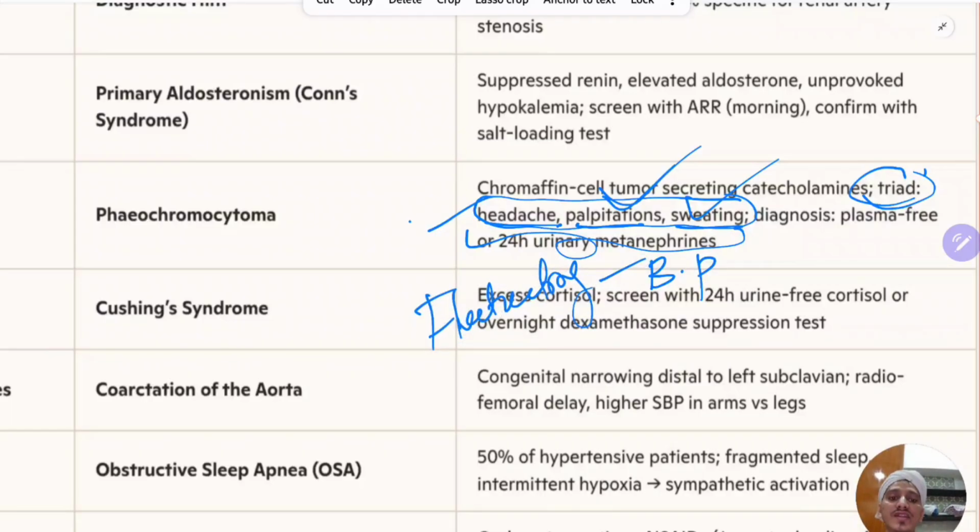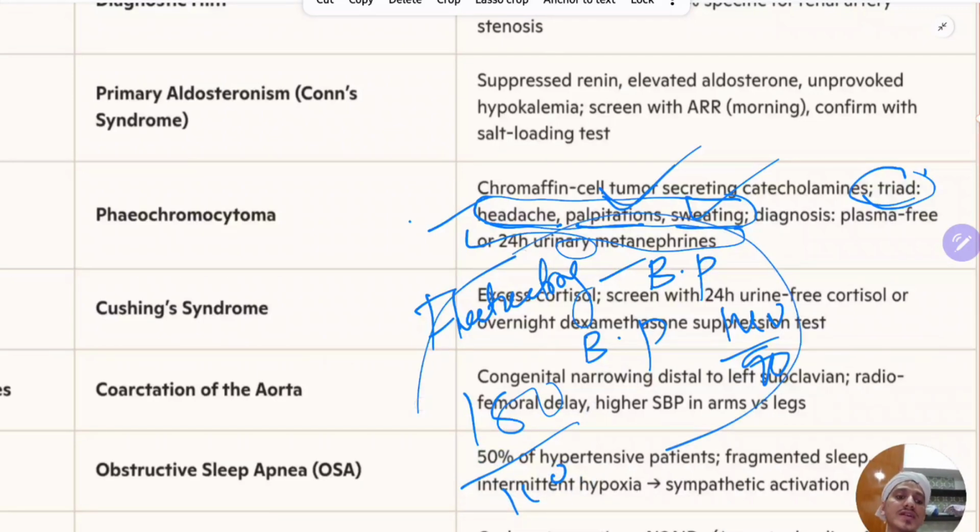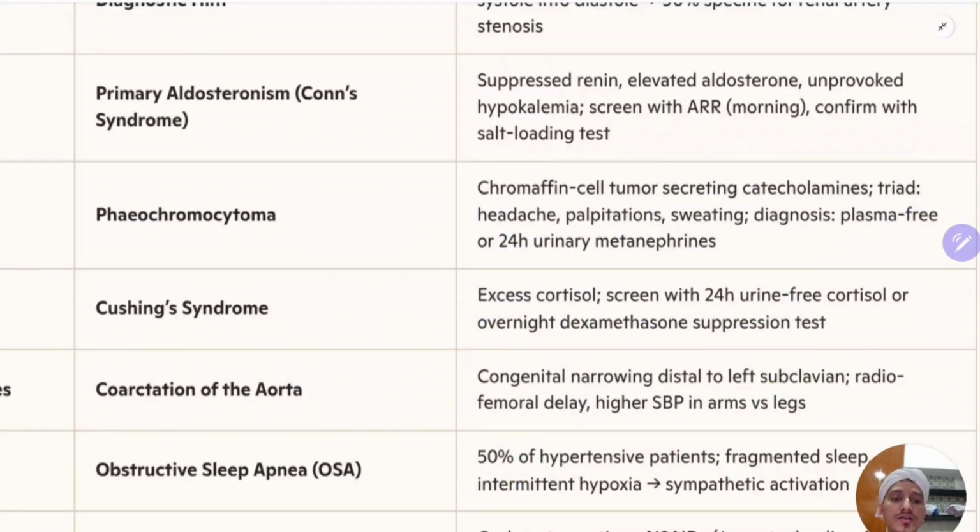Fluctuating BP, meaning when there is no episode, BP will be maybe some 140/90. But when there is an episode, BP will go to 180/110, like that. So this fluctuation will be present. Fluctuating BP will be seen in pheochromocytoma. So these are all the clues to suspect pheochromocytoma.